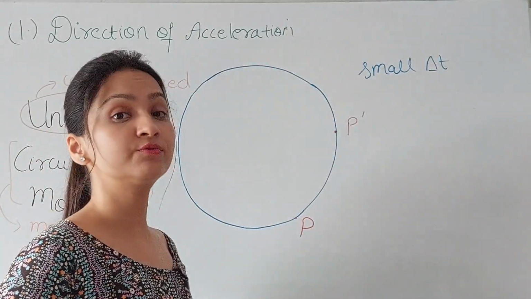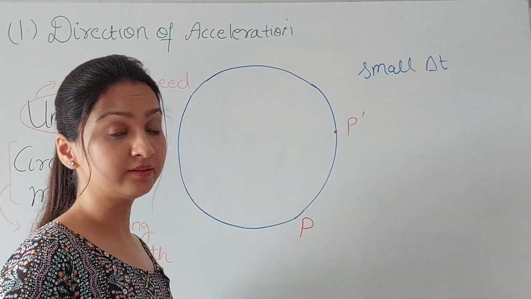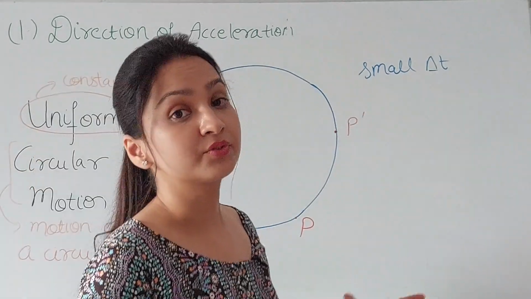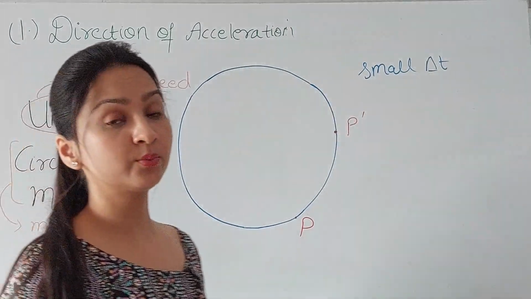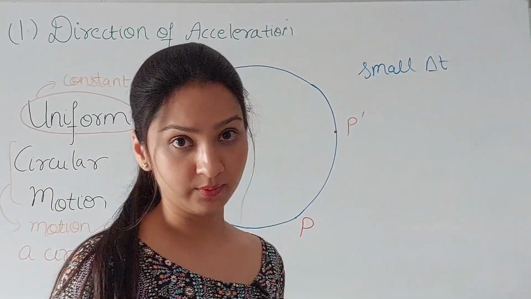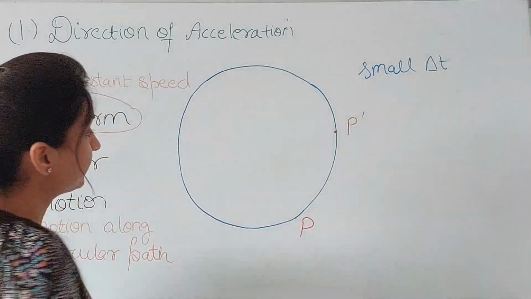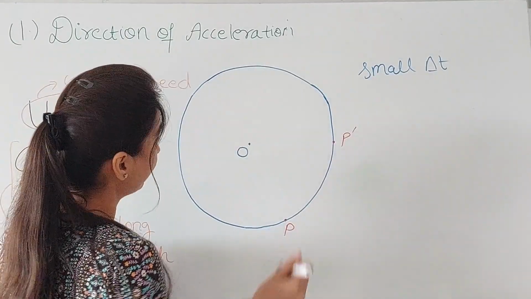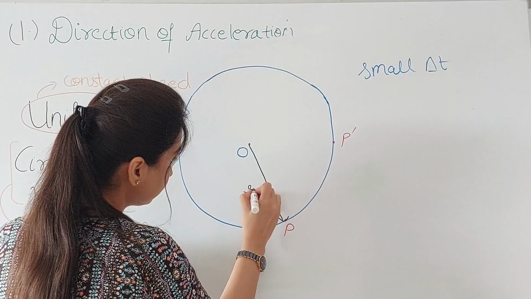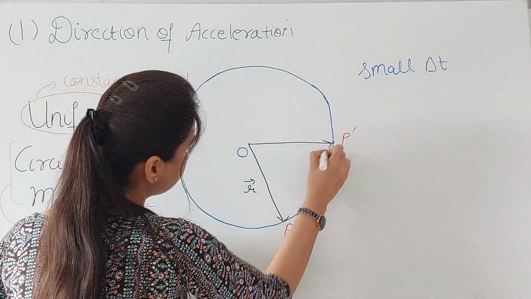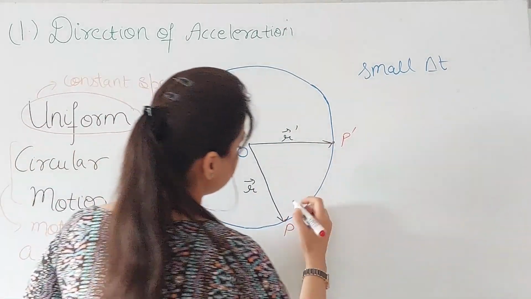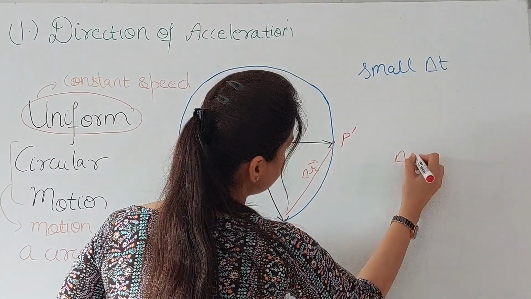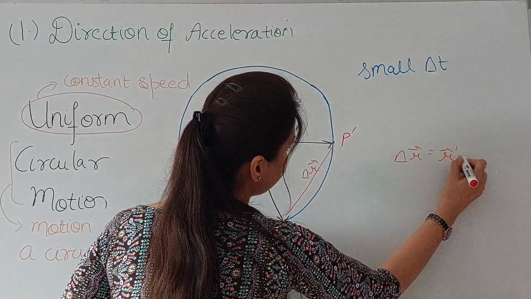Now we are interested to find out that the results that we obtained earlier, that the direction of the average acceleration was towards the center of the circle, whether this result will change for this small time interval or not. We are interested to find out this now. So again, what you will be doing? The same procedure. This is the center of the circle. The position vectors, the respective position vectors r and r dash. This delta r, this is this, and this delta r is nothing but r dash minus r.